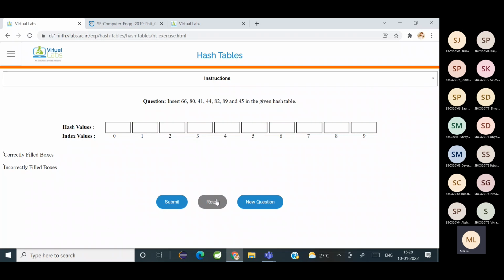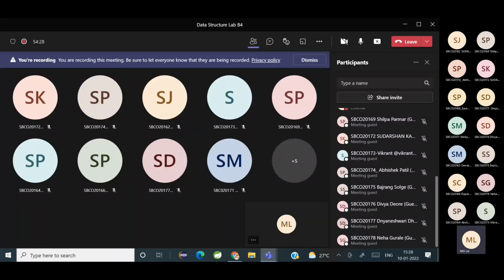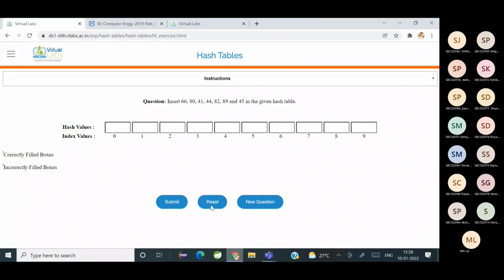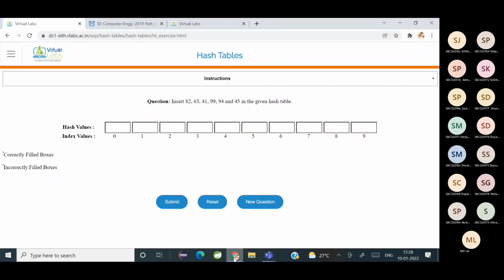Now let me call somebody else. Bajrang, are you there? Bajrang, are you there? Not there. Absent. Abhishek Patel, are you there?